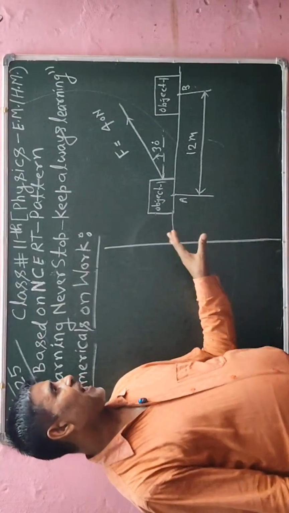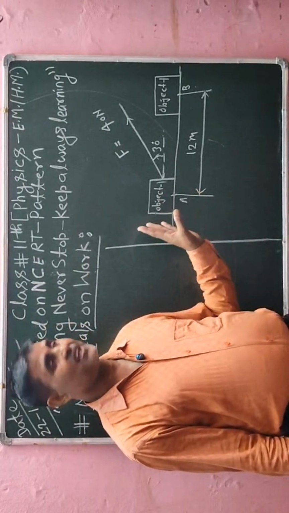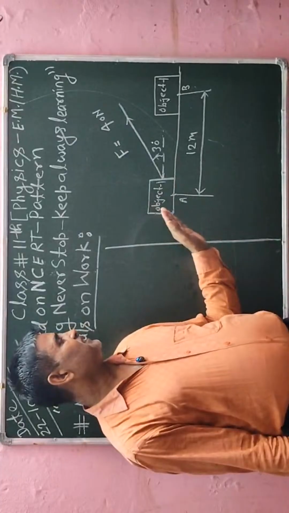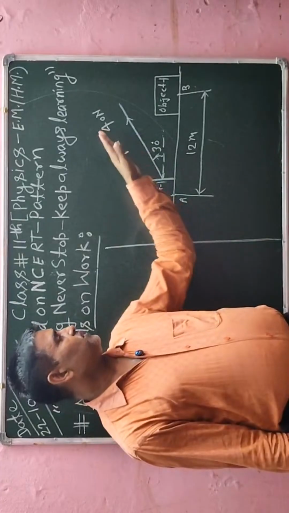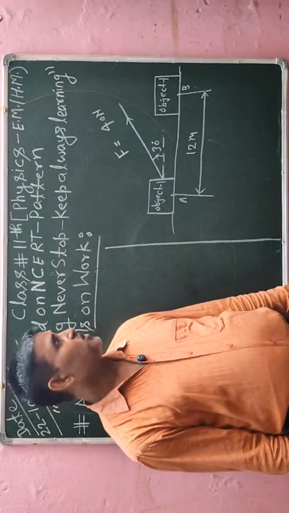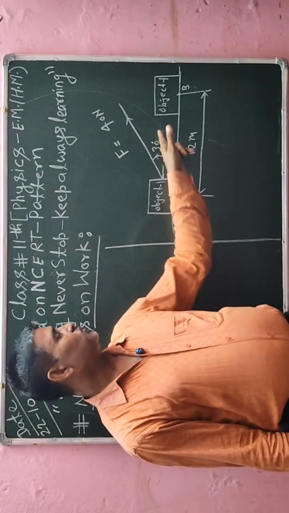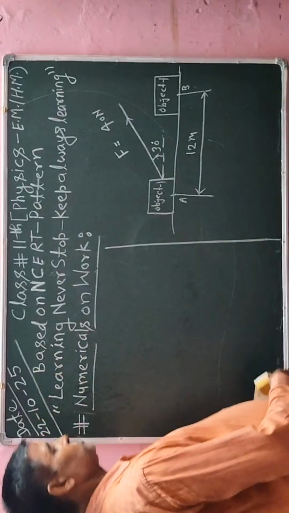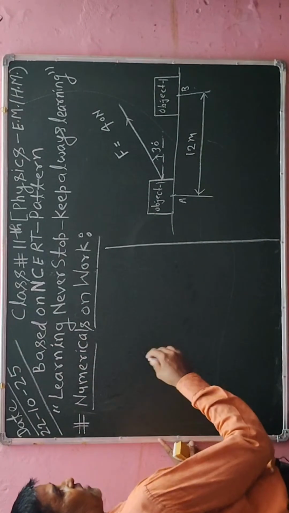Yesterday I already told you that any object can move in three directions. The first direction can be along the horizontal axis, the second is along an angle theta in the upward direction, and the third is the downward direction with angle theta. So this is condition number 2. It is moving in the upward direction with angle theta, so we will find that angle. I am going to write its numerical data and then give its solution.